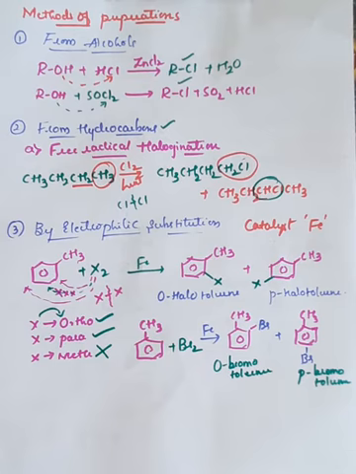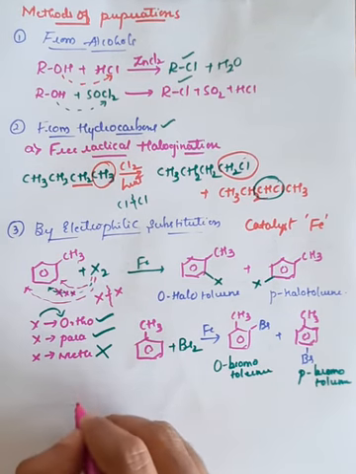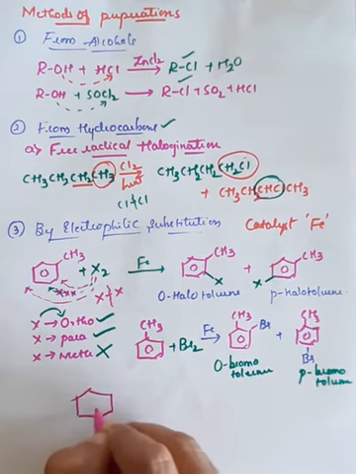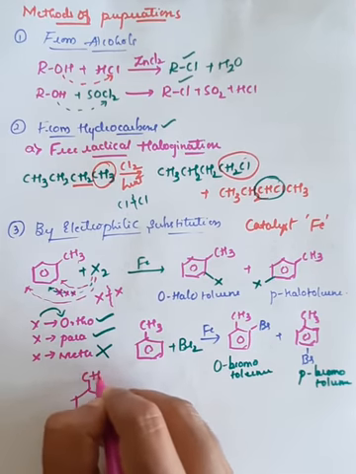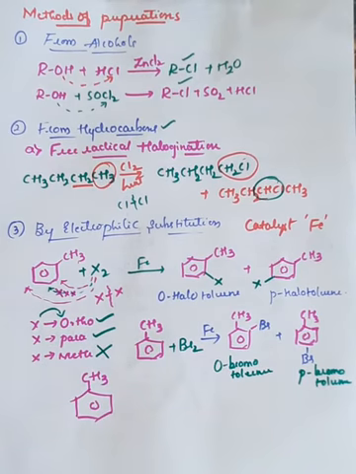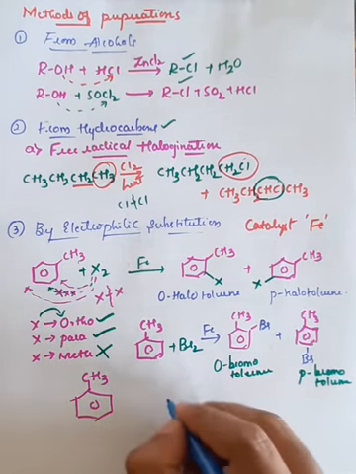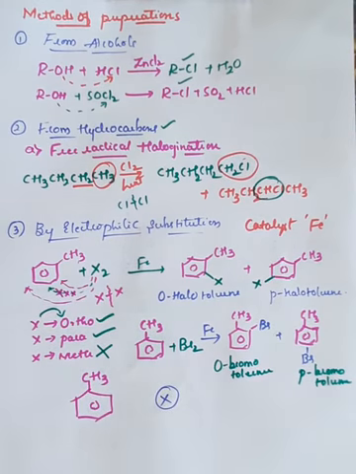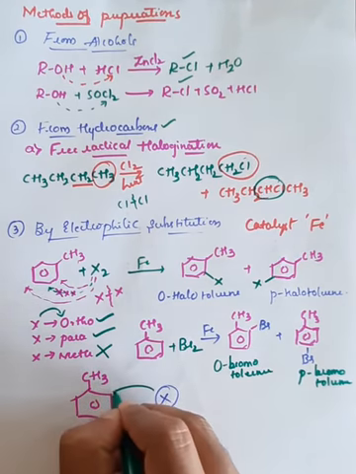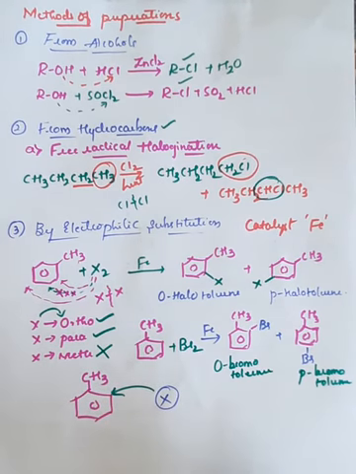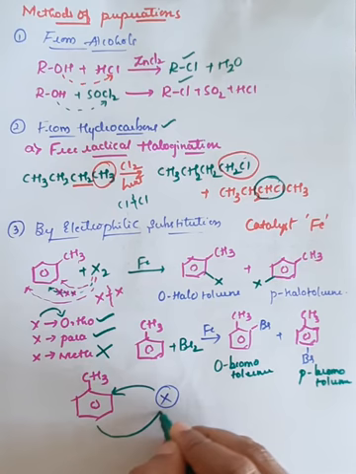Right, so the main important thing you must understand is, if you take a benzene ring with any substituent like CH3, and you add a halogen atom X, this X can be added to the ortho position. This is possible. X can even be added to the para position.